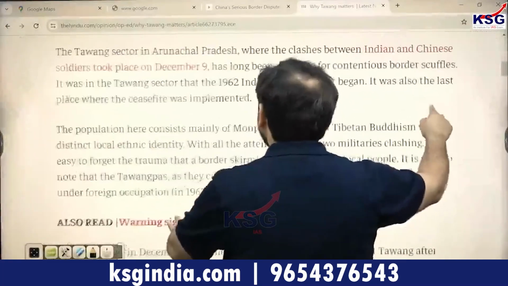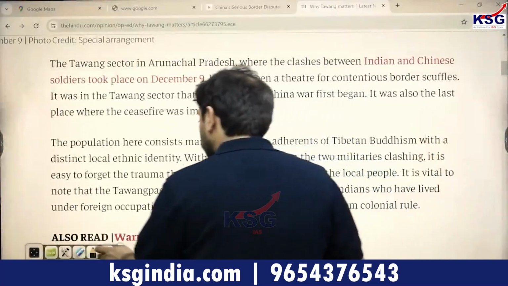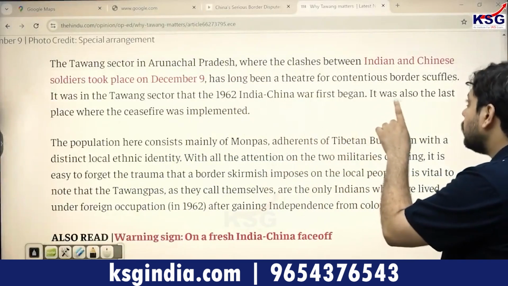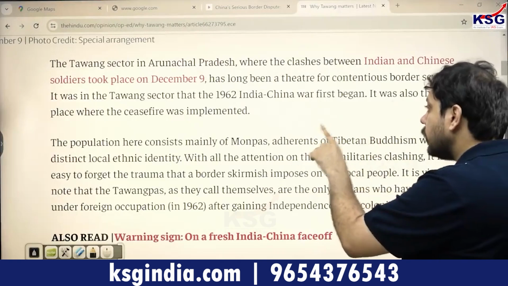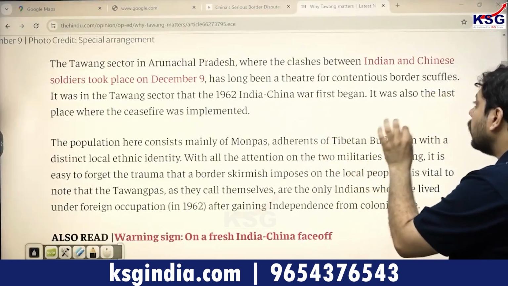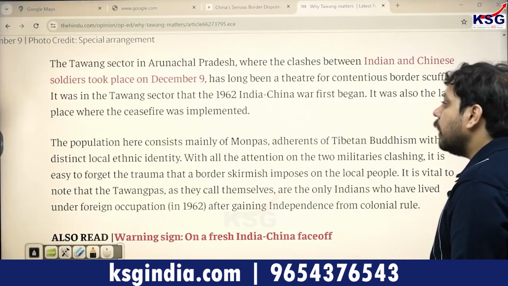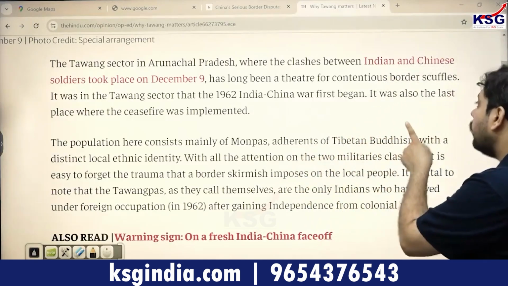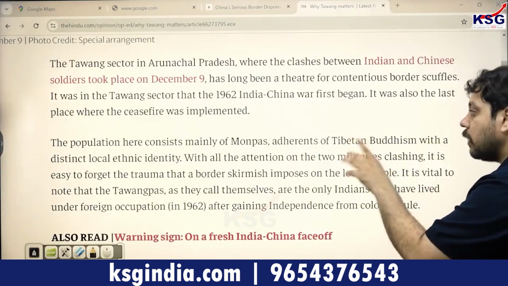It was in December 2022. The Tawang sector in Arunachal Pradesh, where the clashes between Indian and Chinese soldiers took place on December 9, has long been a theatre for contentious border scuffles. It was in the Tawang sector that the 1962 India-China war first began. It was also the last place where the ceasefire was implemented.